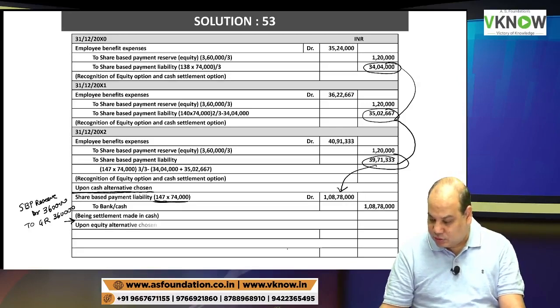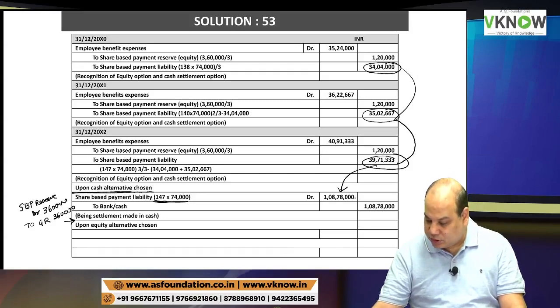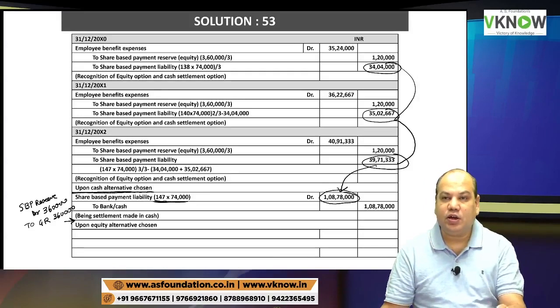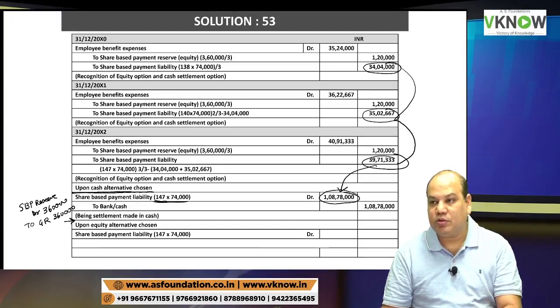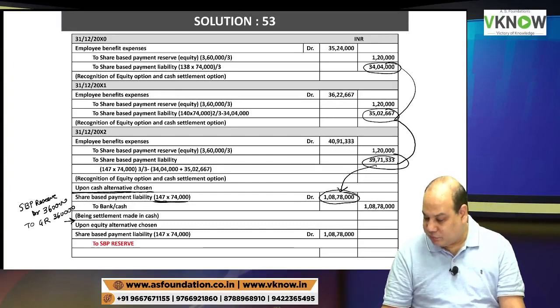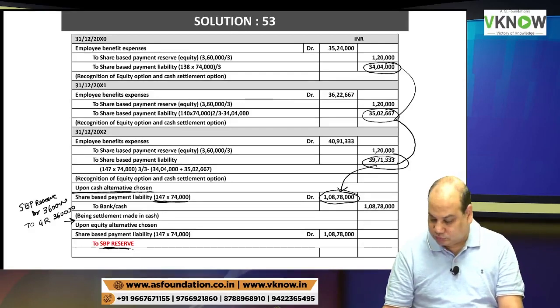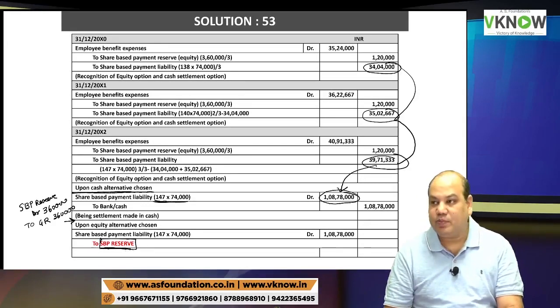Now suppose this fellow wants equity. First what I'll do, whatever balance I have accumulated here, that is treated as a consideration for equity share. So I will transfer it to SBP reserve. So what they have done, they have made a mistake in your answer. They have written share capital, which should be SBP reserve. Just rectify this. If your book has a wrong account heading here, please rectify.